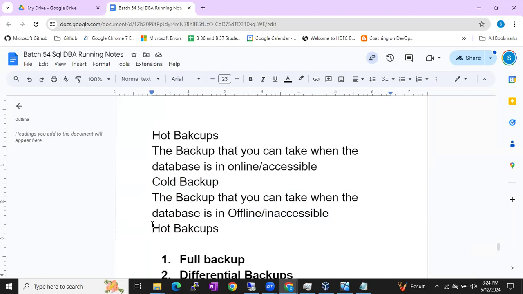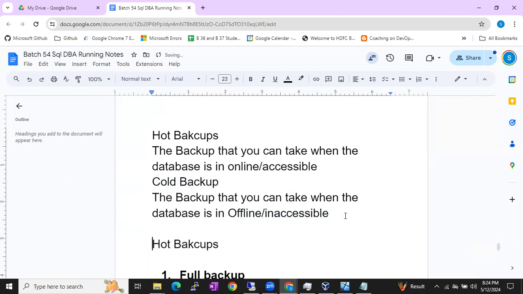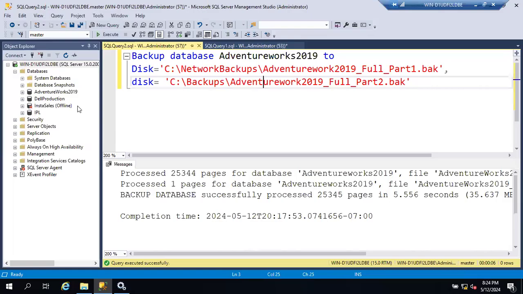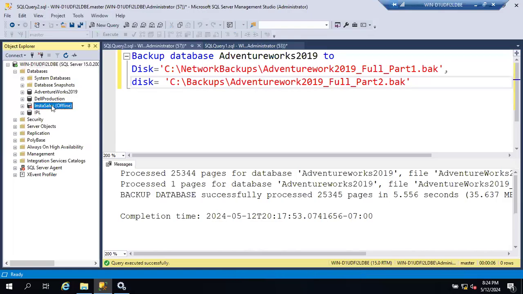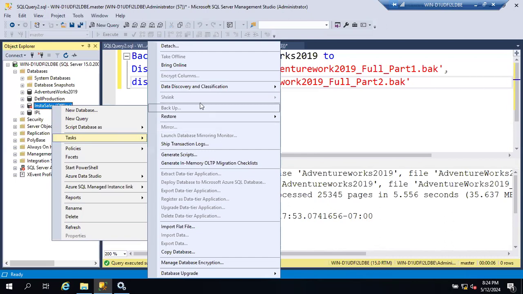The backups that you can take: offline systems or inaccessible state. Yes. Okay. So guys, if this database is inaccessible, can we take the backup, online backup tasks? Can you see, is it accessible? No. No. You can see like this.